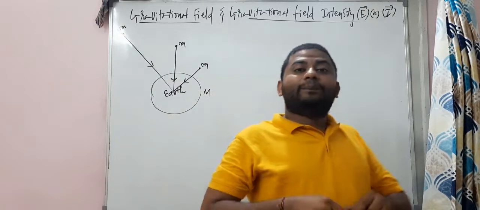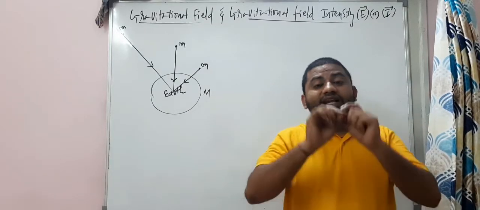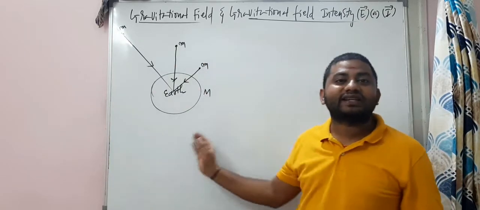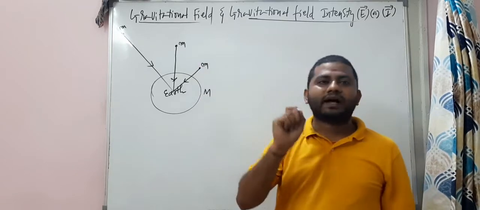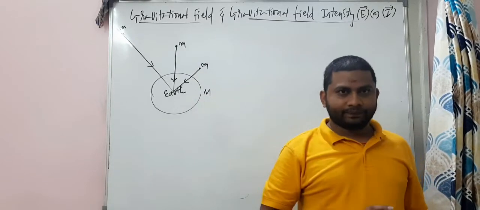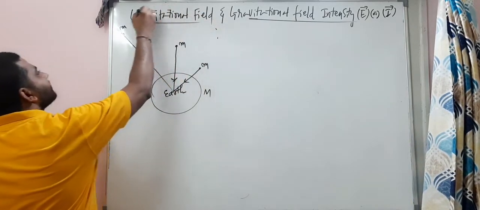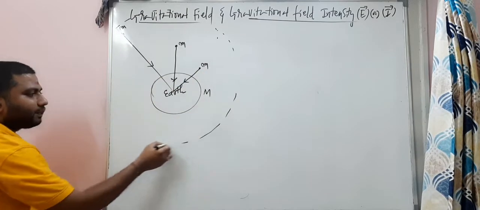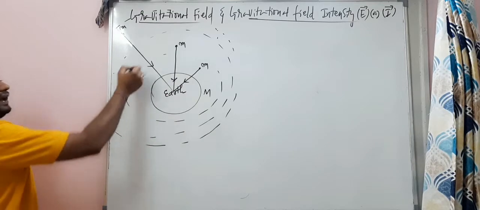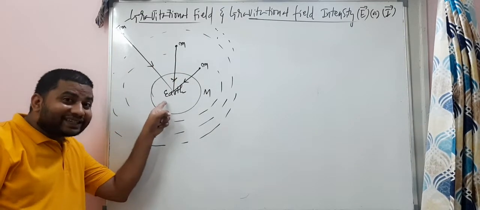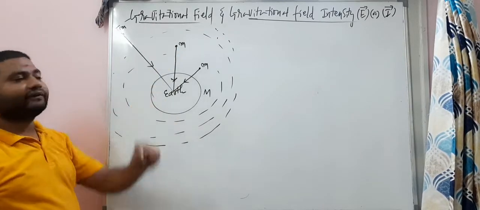Like this, at any point in the space around this earth, we keep the mass and that small mass will be attracted by this earth. So this is the space in which this influence is there. That space or region is called the gravitational field.